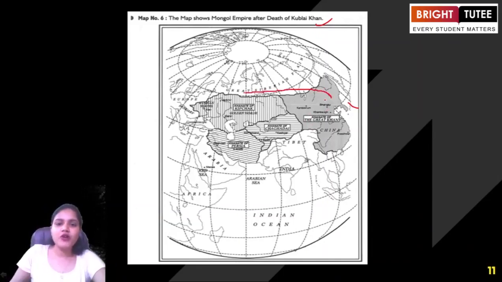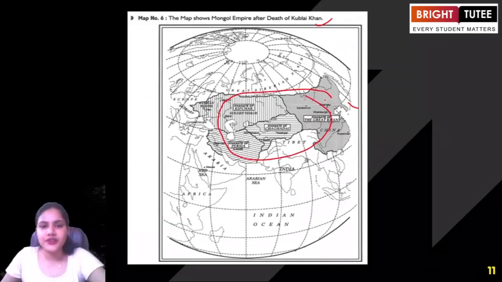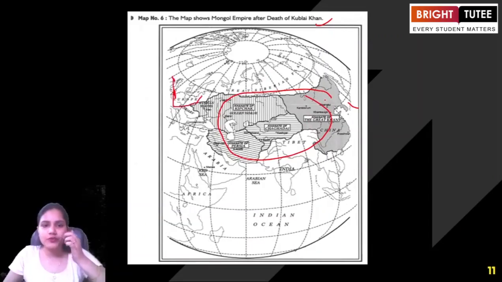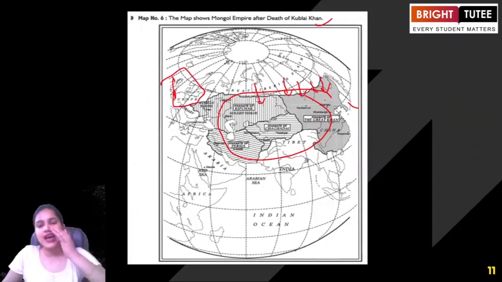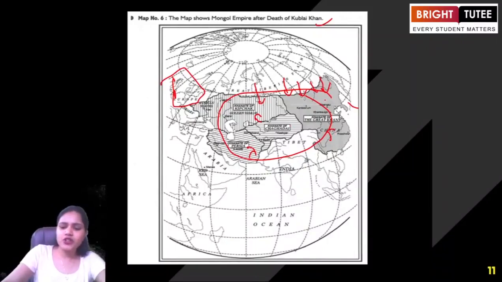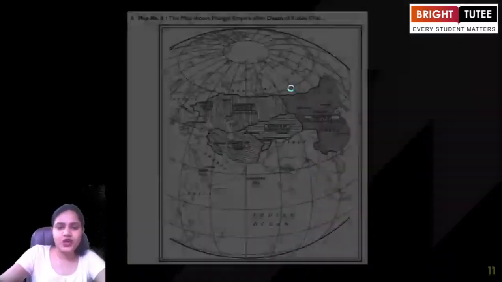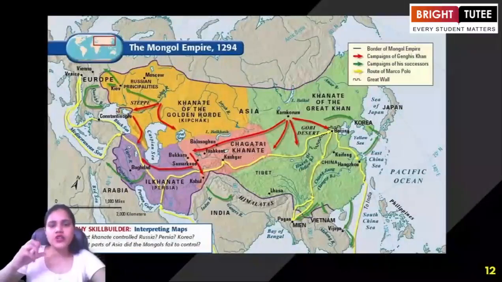So when we are talking about the Central Asia region here, just look at the map. This is the region of Europe. You do not need to focus on this. But here, we're talking about the Central Asian highlands, not plains in fact. So this was the region of Persia. Then we are talking about the Golden Horde. We are talking about the region that was above India. We are talking about the region of China. So this was the Central Asian region where the Mongol Empire was ruling. Now let us try to have a good image of the Mongol Empire. Just look at this part.